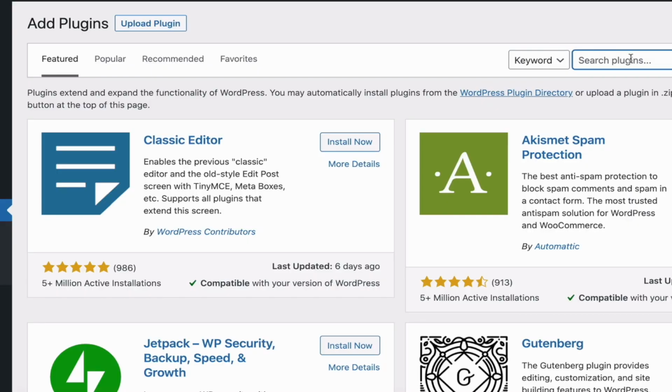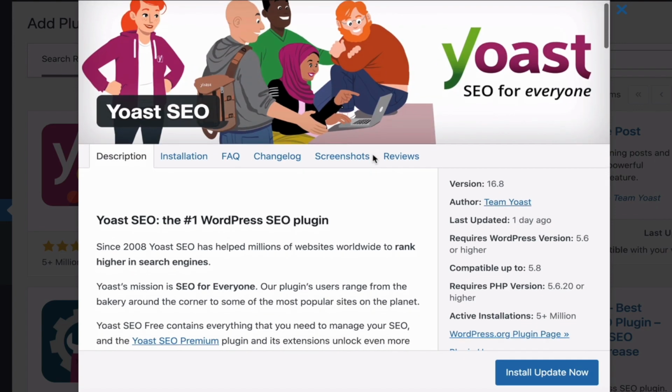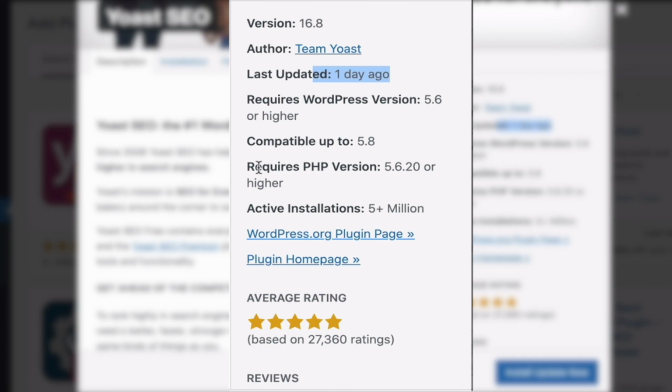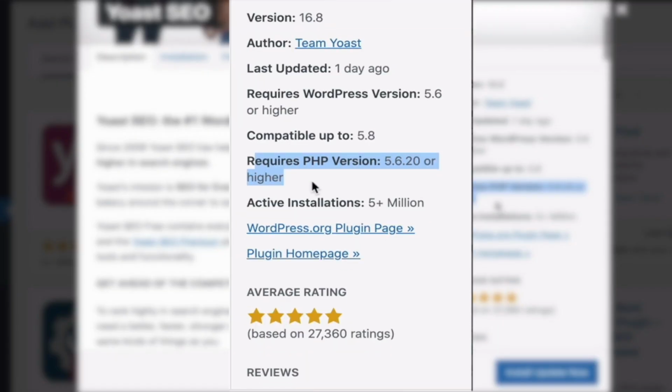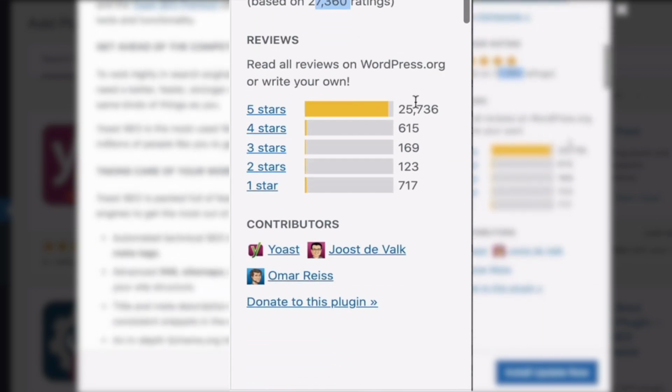Let's have a look at some of the ratings. Let's have a look at Yoast first of all. Let's click on more details and have a look at the number of people using it. 5+ million, a lot of people. Notice it's on version 16.8 right now, and they've updated one day ago. So they're red hot, they're a good team, they're number one for a good reason. Do notice down here that you can actually run it on PHP 5.6, which is a bit different to Rank Math, which needs basically 7 point something. Scroll down here, 27,000 ratings, of which, if we scroll down, we've got over 25,000 5-star ratings.